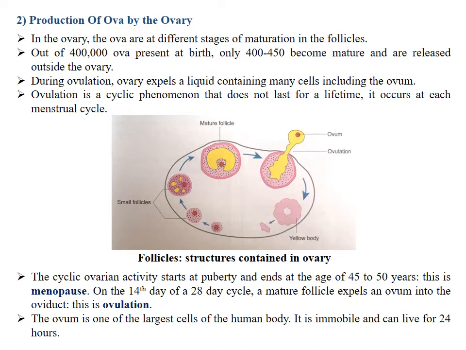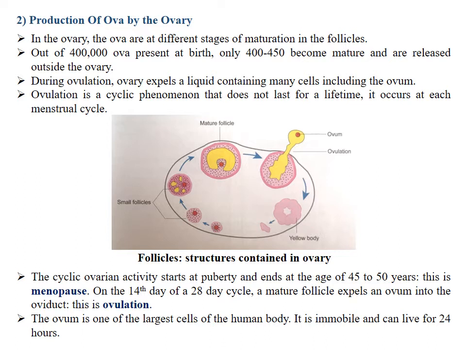During ovulation, the ovary expels a liquid containing many cells including the ovum. Ovulation is a cyclic phenomenon that does not last for a lifetime. It occurs at each menstrual cycle. If we look at the document, we can see the follicles. They are structures contained in the ovary.